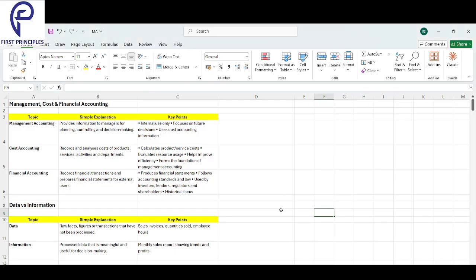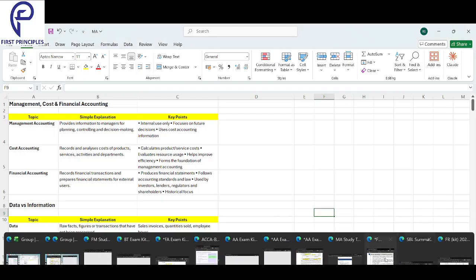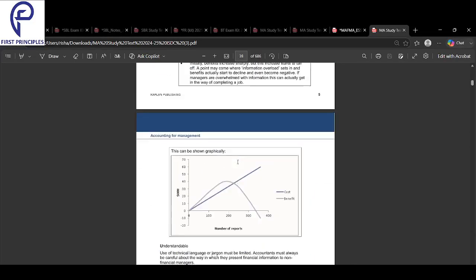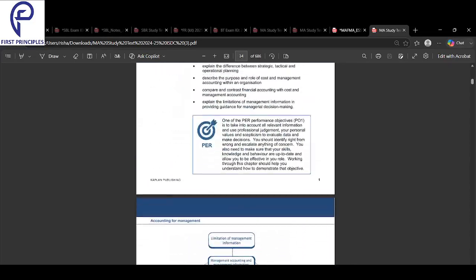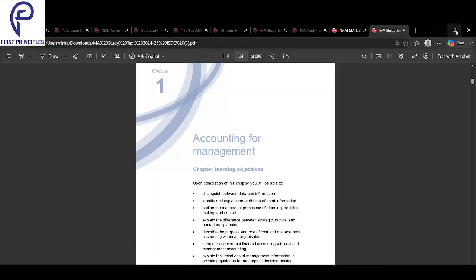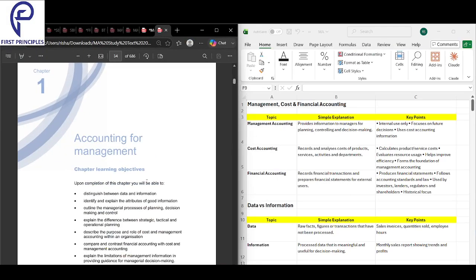All right. So, looking into the first chapter here of management accounting, let's get a strong understanding about these topics. We will constantly connect it back to the textbook and finish this topic simultaneously, bringing both the Excel file and the textbook on the screen here. So, let's look into this.